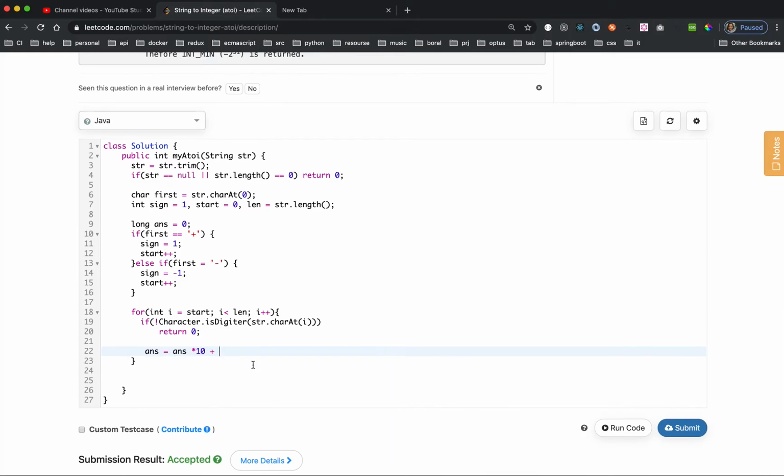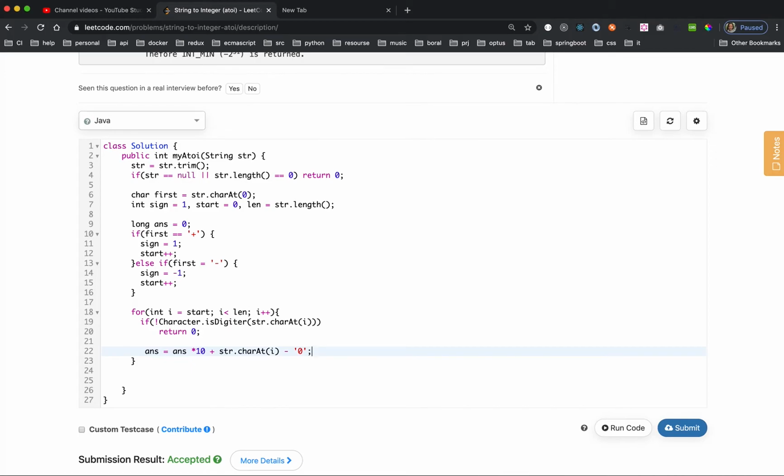A character can minus a character, and it becomes a string minus a string, then we get an integer. Always compare with this character.